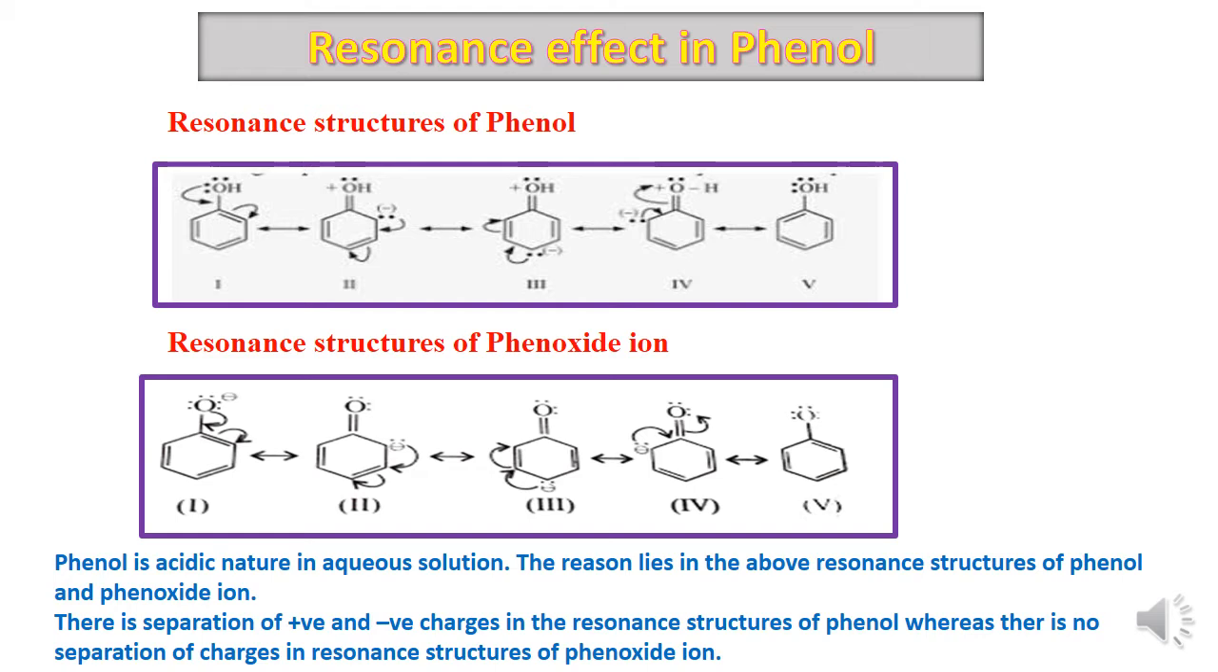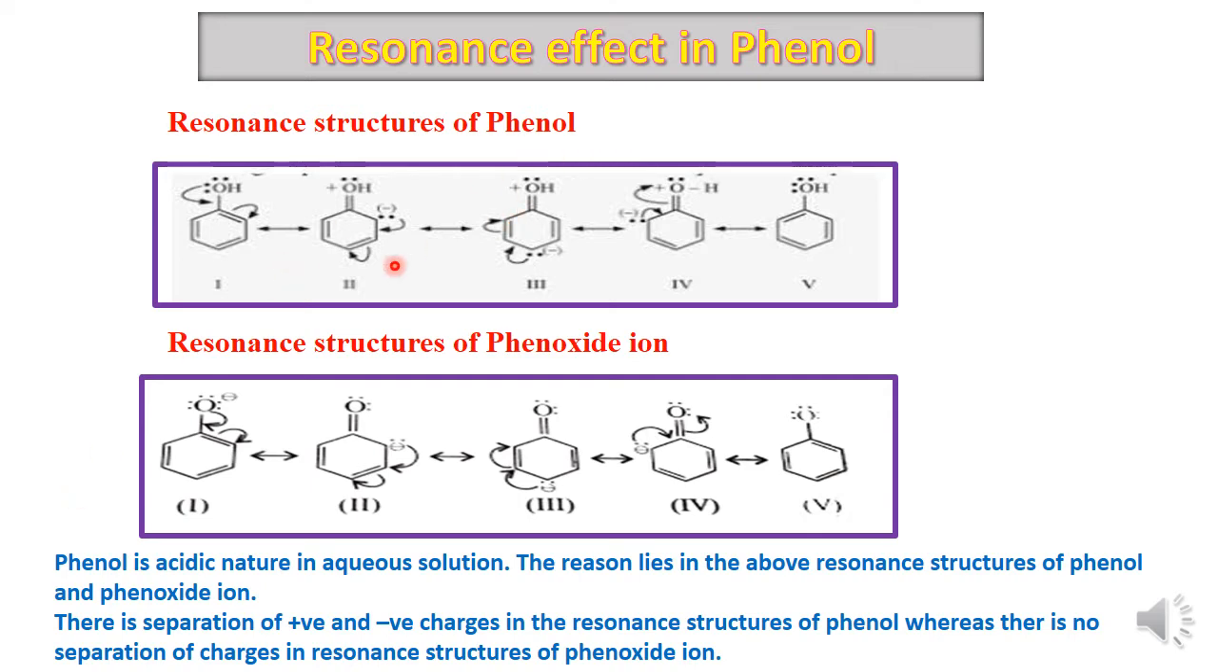We will now see the resonance effect in phenol. We know that phenol is acidic in nature. It is weak acidity. So this weak acidity of phenol can be explained on the basis of resonance effect. So let's see how this resonance effect can be used to explain the weak acidity of phenol.